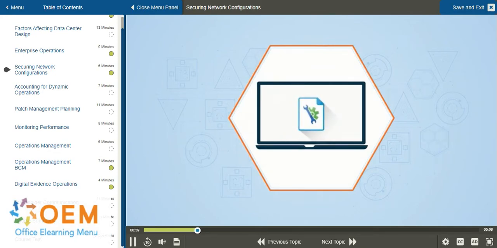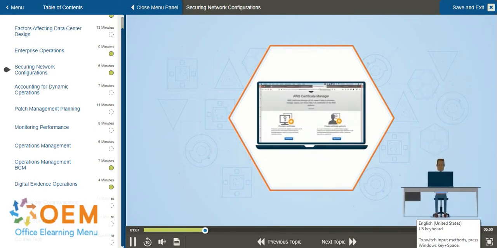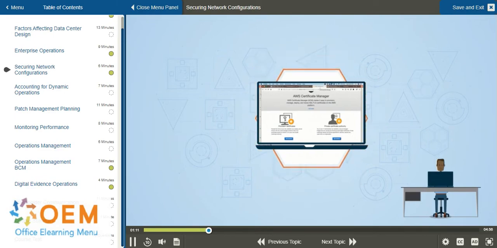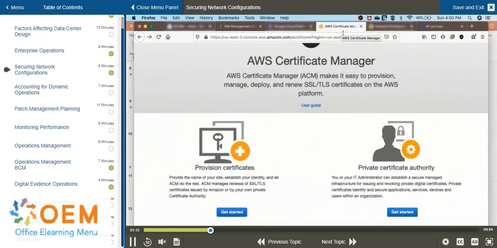And for that, you can obviously use CloudWatch. We will have a video on CloudWatch later on. We will talk about how CloudWatch helps you monitor your infrastructure. But to secure your network configuration, there are different tools that are provided by AWS.